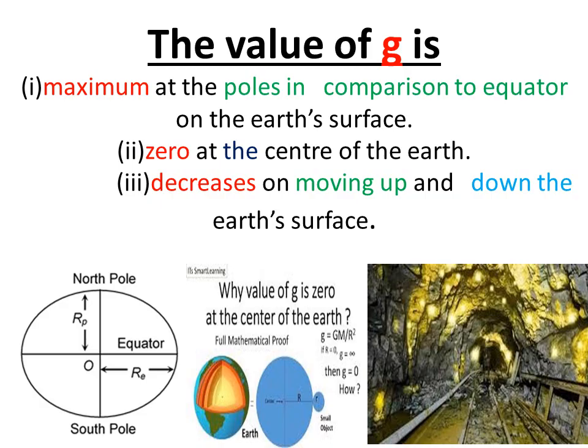Then the weight value becomes less in a coal mine as well as above the earth surface at the hills. Figure 1 shows here the elliptical shape of earth, that is the egg shape of the earth, north pole, south pole and then equator.